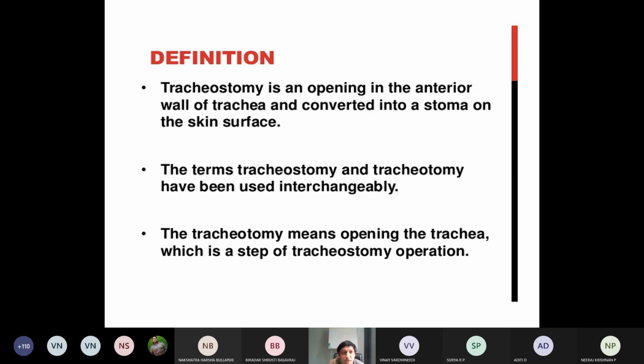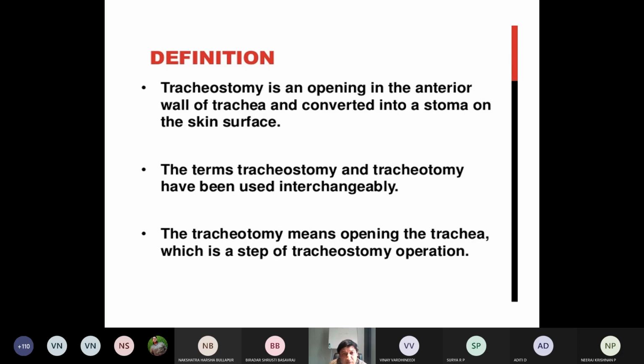Now important here is stomy. Stomy means to make an opening. Okay, the condition called tracheostomy. Tracheostomy is an opening in the anterior wall of the trachea. Will make an opening for what? To give airway treatment, life support, airway. So the anterior wall of the trachea will make a hole that is converted into stoma.